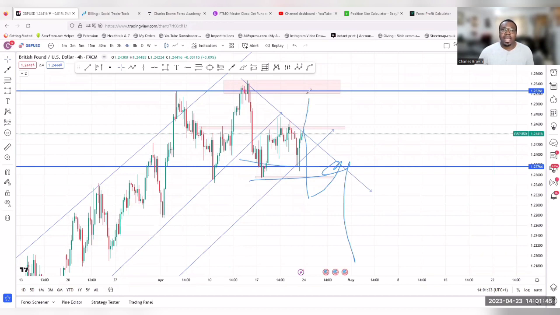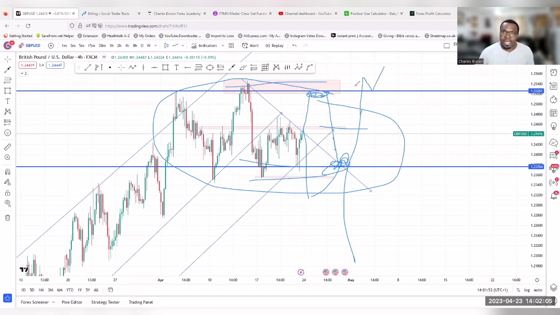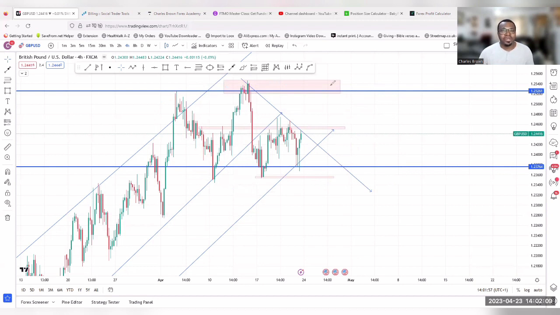But if it stays above this structure without breaking it, then we're looking at price pushing up to the zone, and then we look for a sell at that level and sell all the way, take profit here, wait for it to break that zone, probably sell again or buy from here, and wait for price to push until the market is able to get out of the zone. Maybe through our trading, we'll see an opportunity that will break this high and continue to the upside. Otherwise, we just stick to the plan of trading the zone.